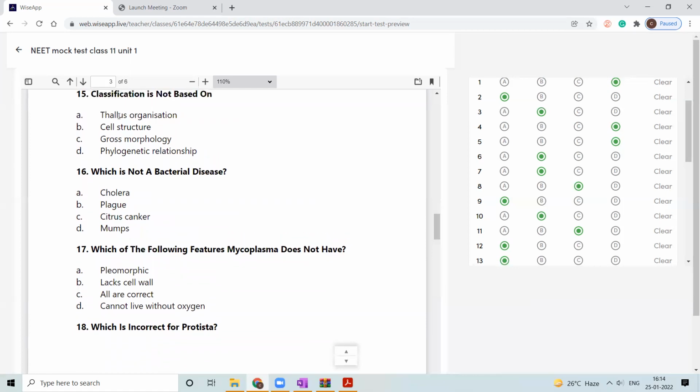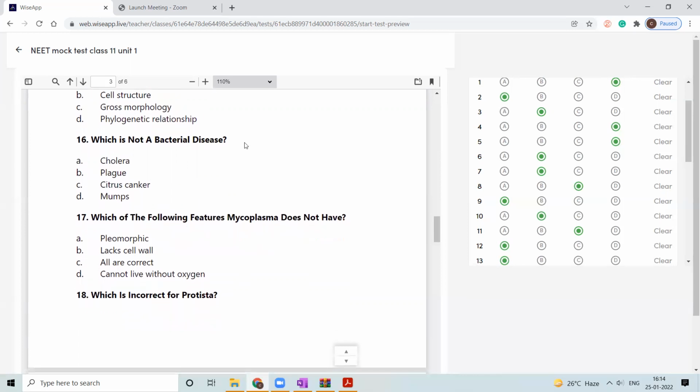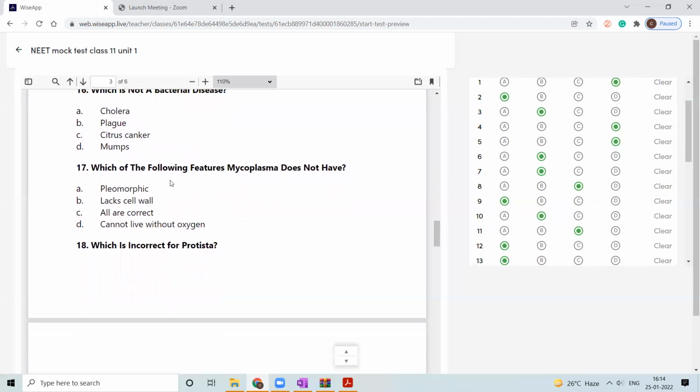If in a plant you cannot differentiate stem, root, and shoot, leaf, then that is known as thallus. Which is not a bacterial disease? Mumps, because it is a viral disease. Chlorella plague, citrus canker, all are bacterial diseases. So which of the following features does Mycoplasma not have?